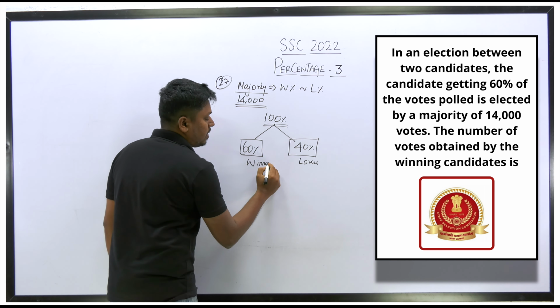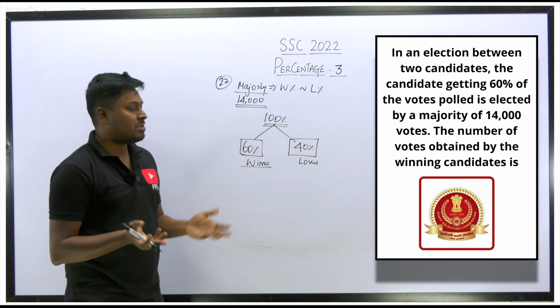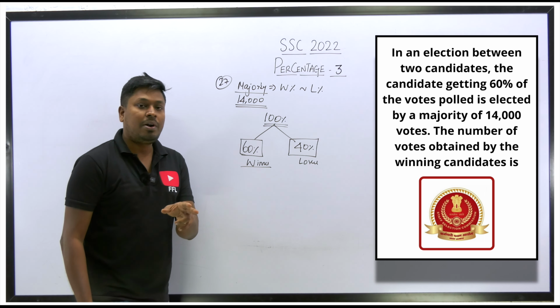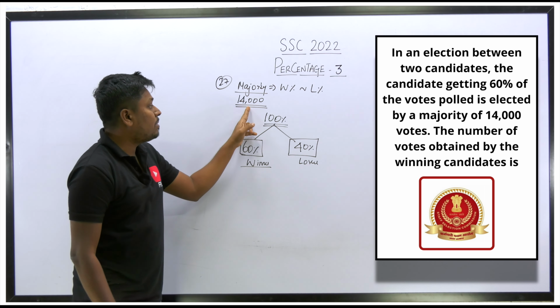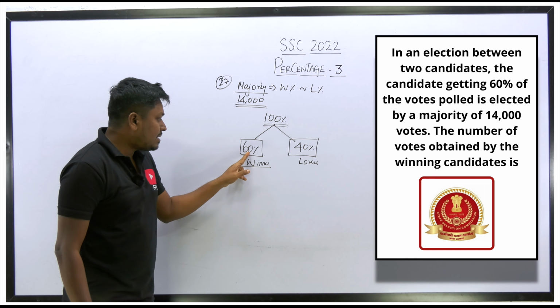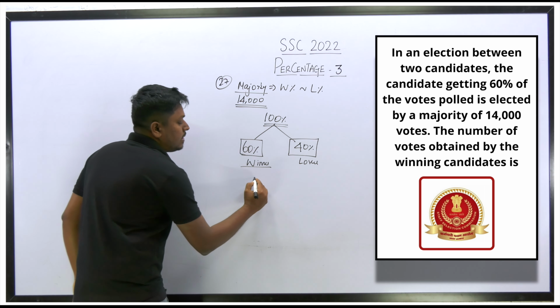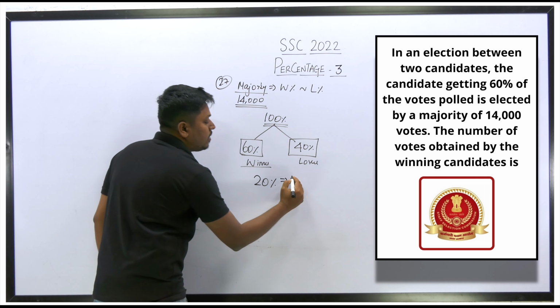So friends, understood or not, right? If he got more percentage, then definitely he will be the winner. So the winner will get 60% and the loser 40%. Now according to the question, the difference, the majority, is 14,000. So we can say 60% minus 40% is 20%. So 20% is the difference, which is equal to 14,000.